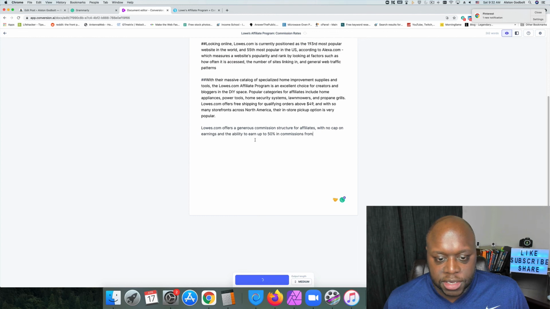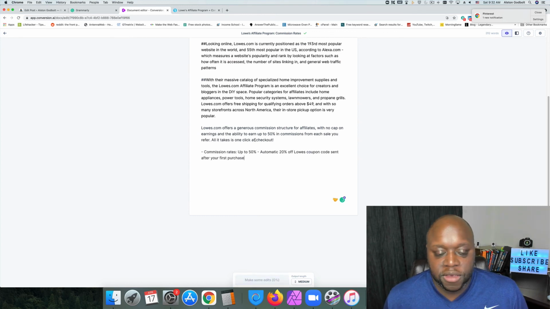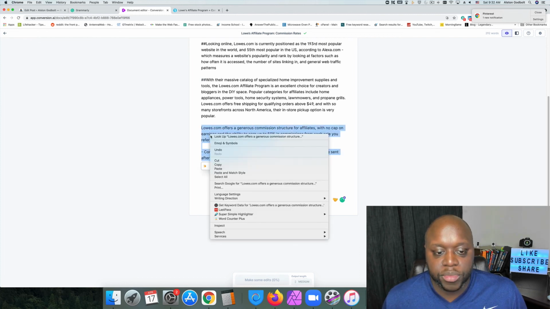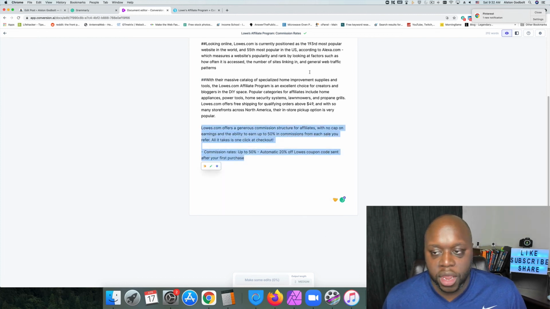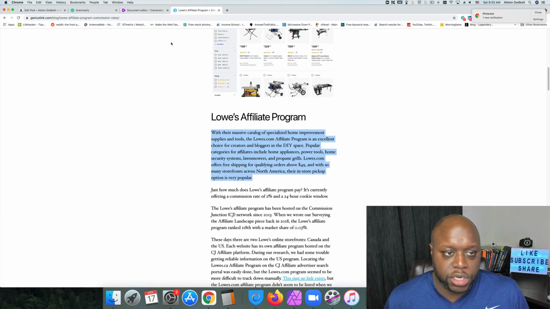We're looking to see if Conversion.AI will just grab information from the internet. This is the sole purpose, to make sure that it is creating 100% unique information. Now, obviously we'd want to read and make sure that the information is accurate, but right now we're just checking to see if the information is unique.